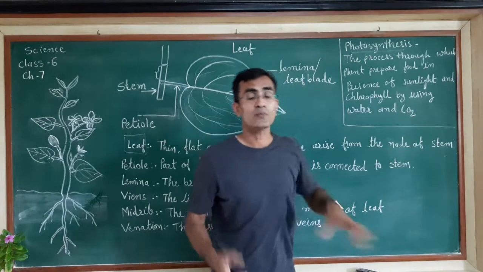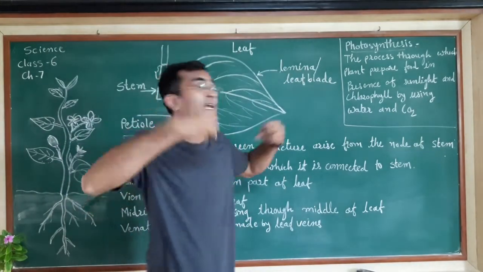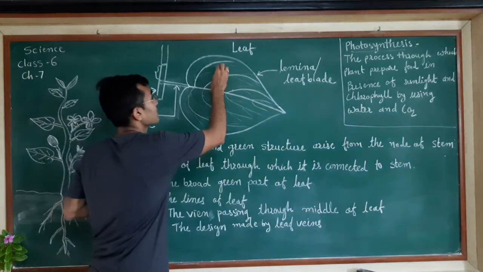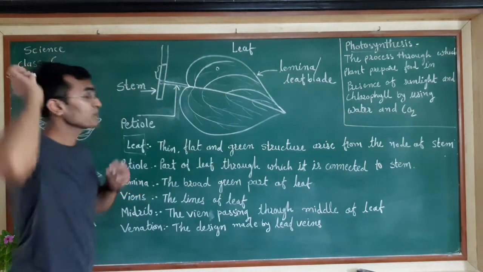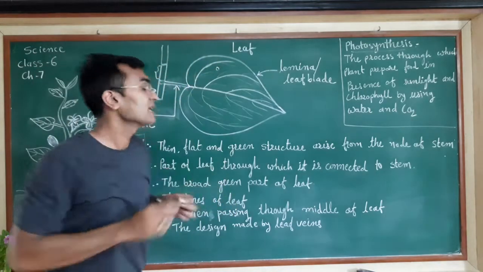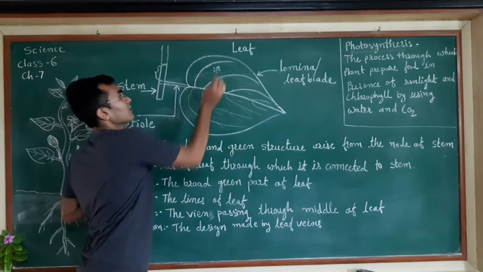Oxygen. So they will liberate oxygen. Suppose this is a pore, a stomata. From there, the carbon dioxide will go in. That will be used by the chloroplasts which are present in the plant.